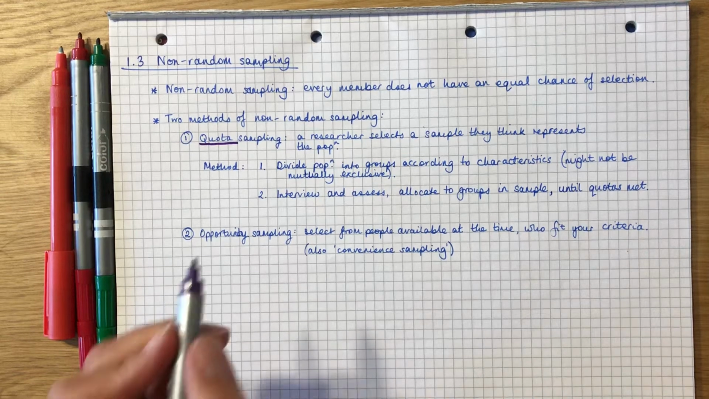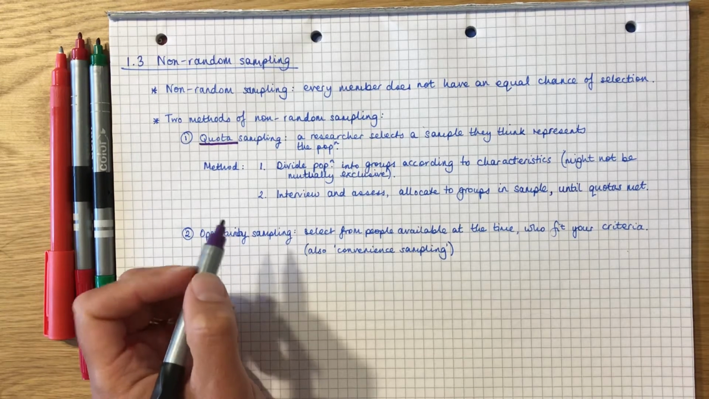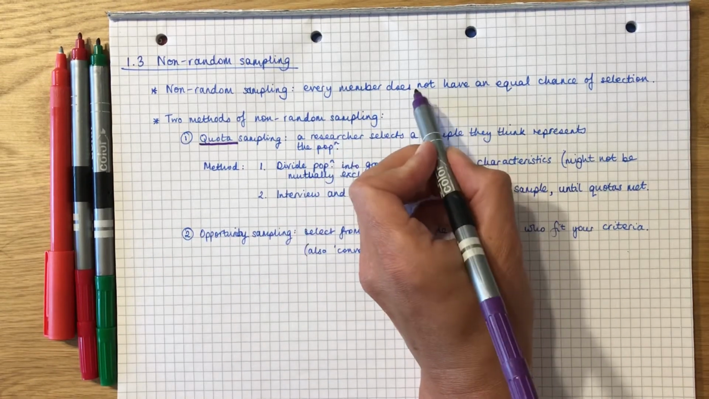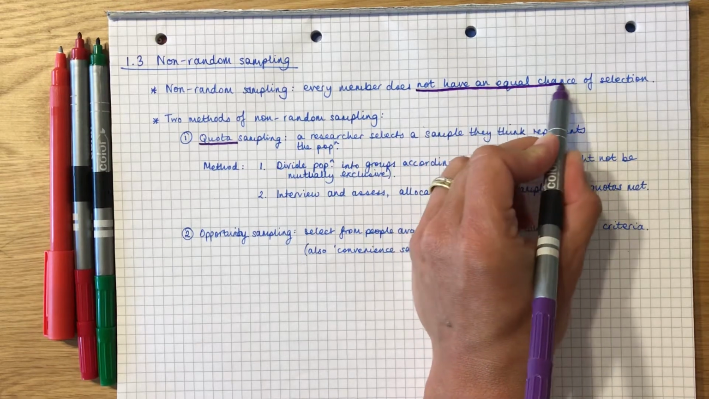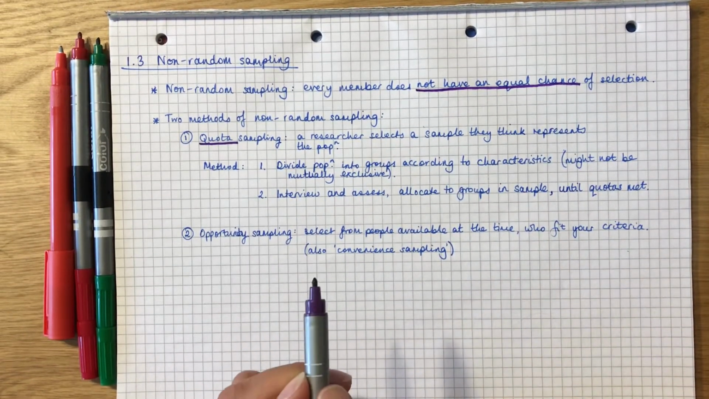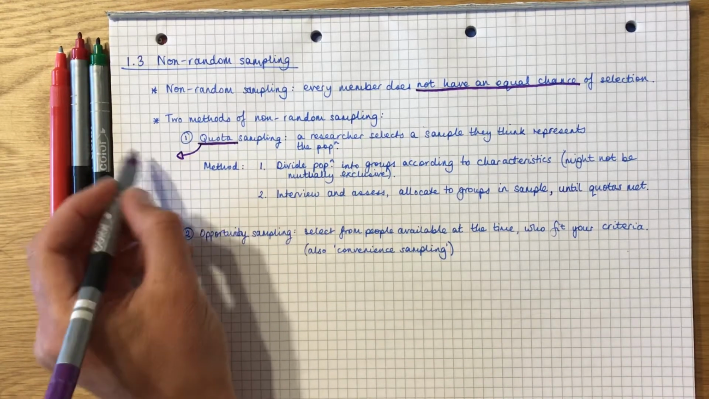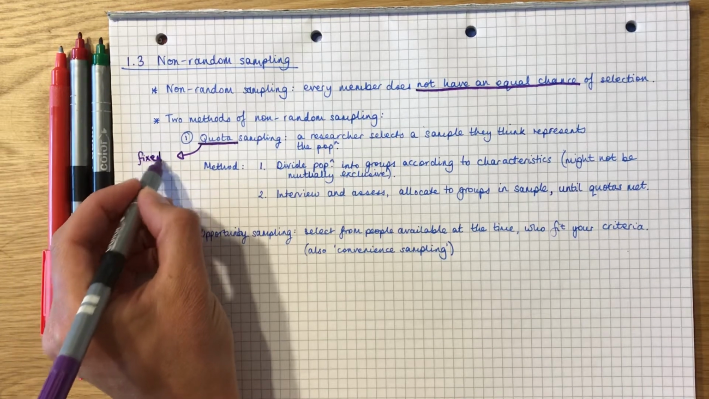In this video, I'm going to talk to you about the other types of sampling which fall under the category of non-random sampling. Now, non-random sampling is where every member does not have an equal chance of being selected, as opposed to random sampling where they did. There are two main methods of non-random sampling. The first is quota sampling. Now, a quota just means a fixed share.